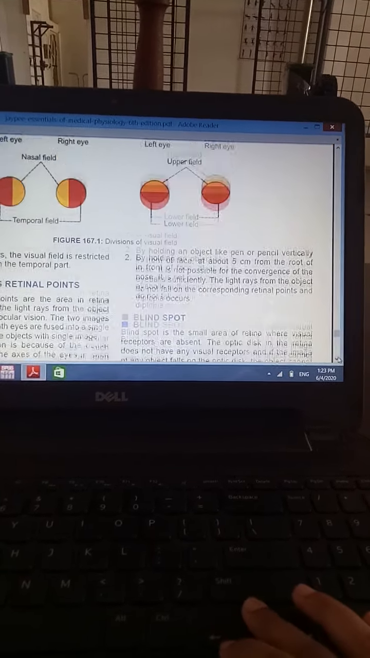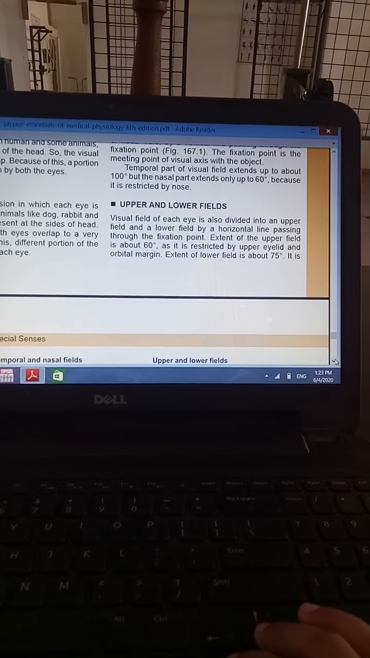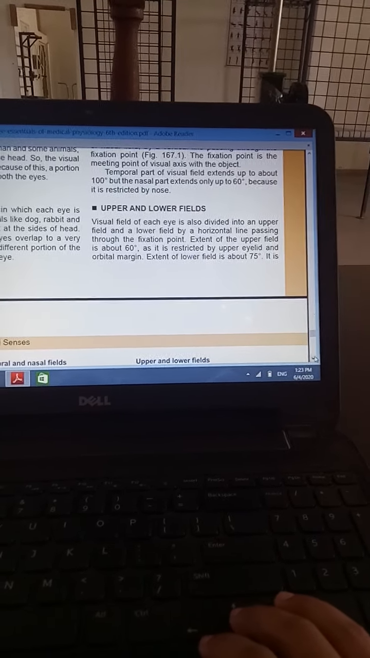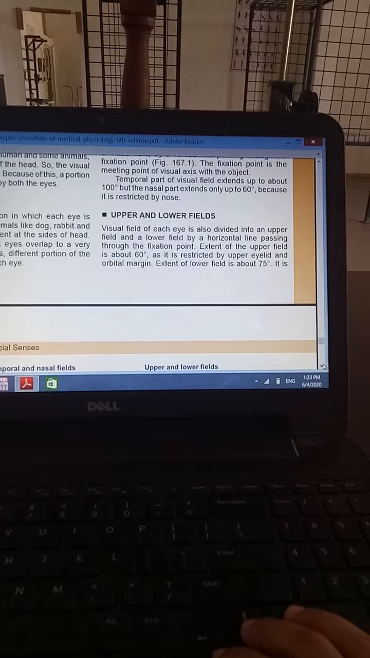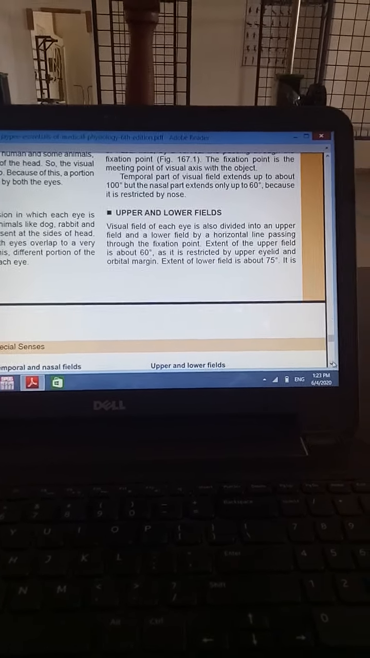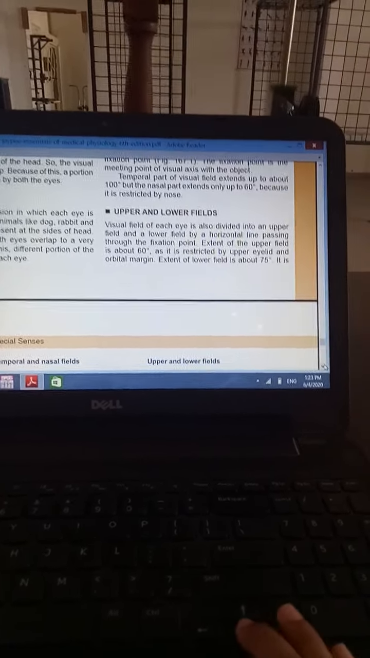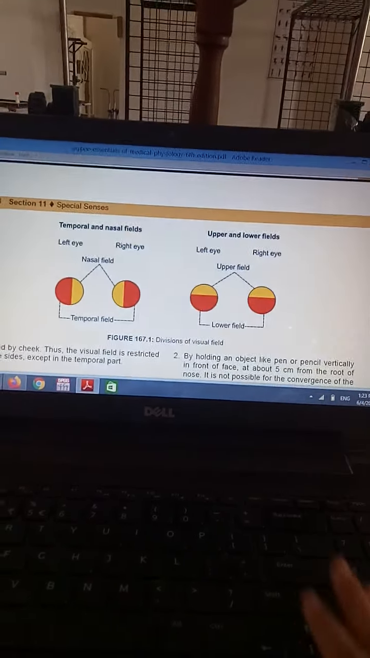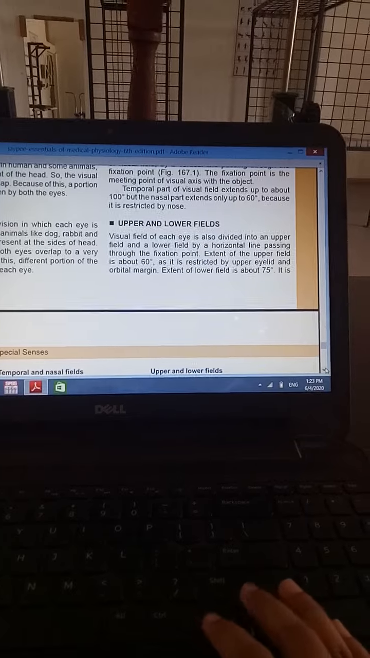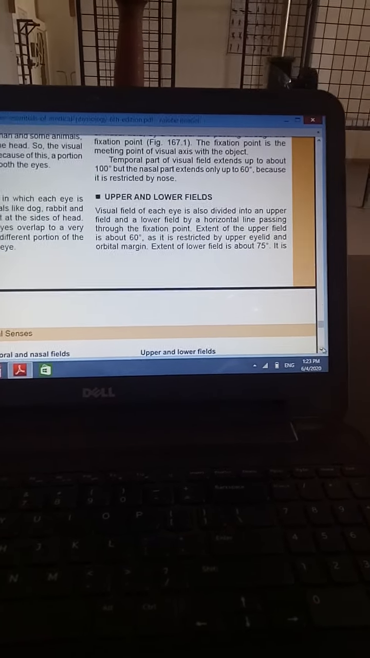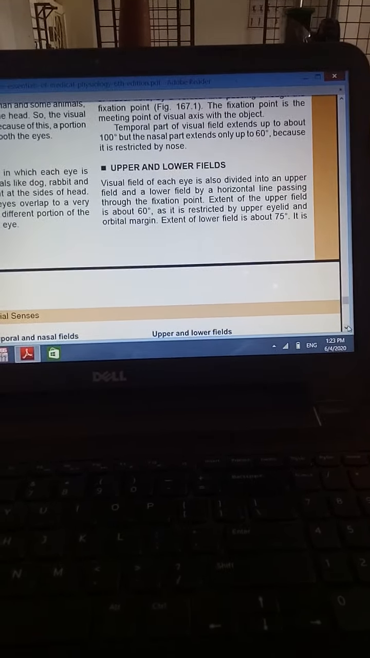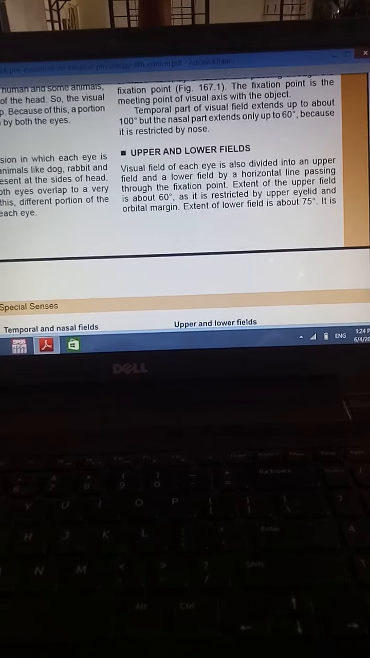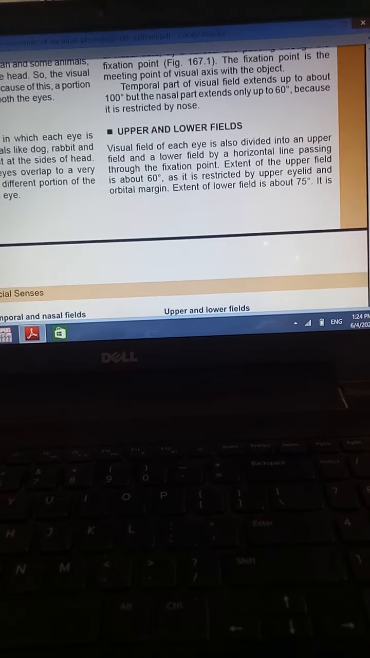So upper and lower field means the visual field of each eye is also divided into the upper field and lower field by a horizontal line passing through the fixation point. So here a vertical line is going and here a horizontal line is going. The extent of the upper field is about 60 degrees, as it is restricted by the upper eyelid and orbital margin.